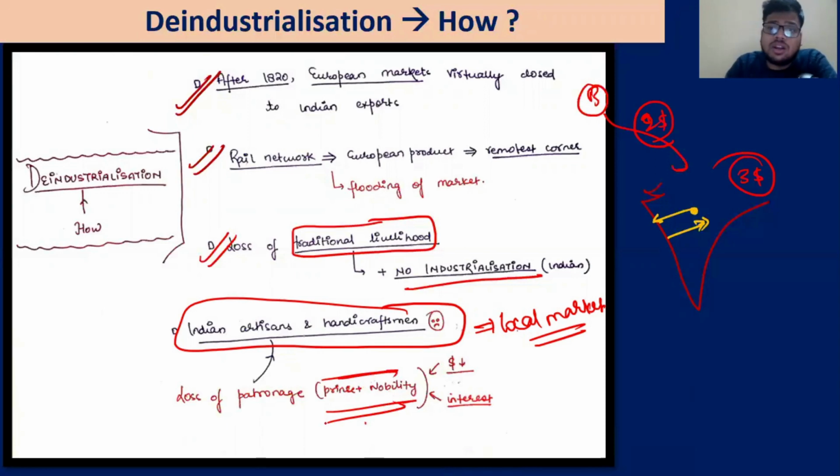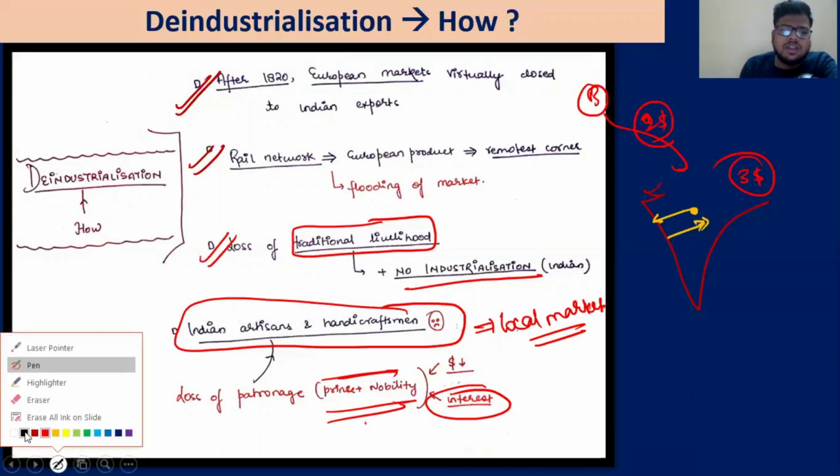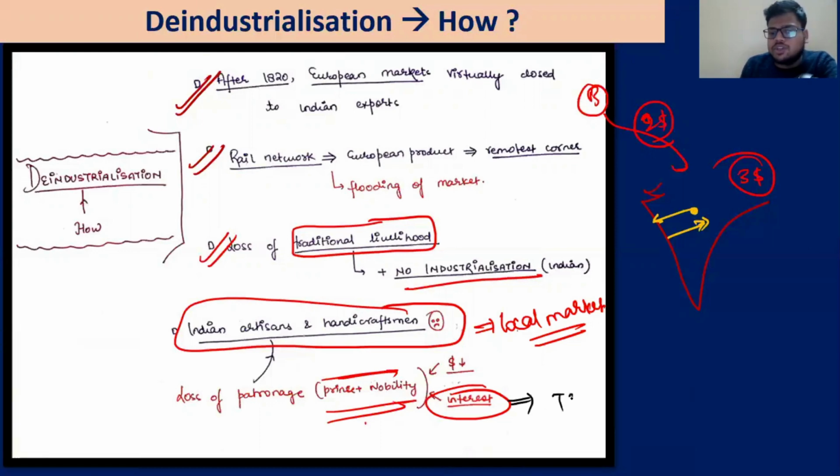What was their situation? They were put under the subsidiary alliance. Their territories were annexed, and a British resident was imposed in their territory. So when they had neither the money nor the interest, what do I mean by interest? Interest means now the taste of the English things was being given to the Nawabs as well.